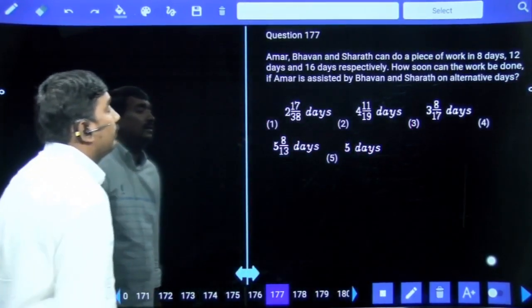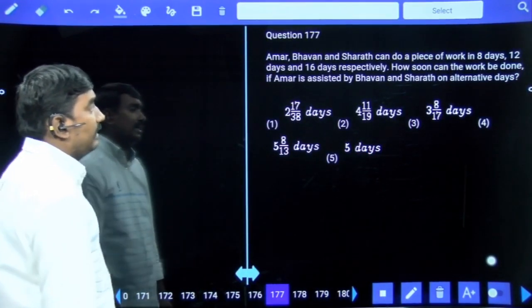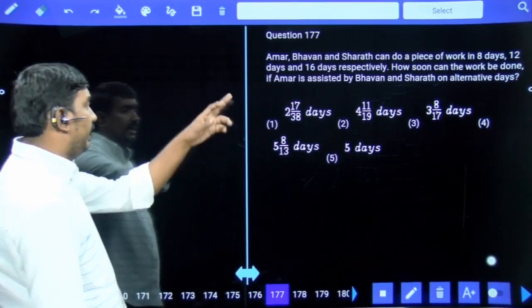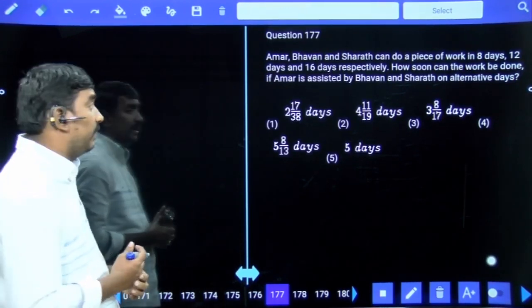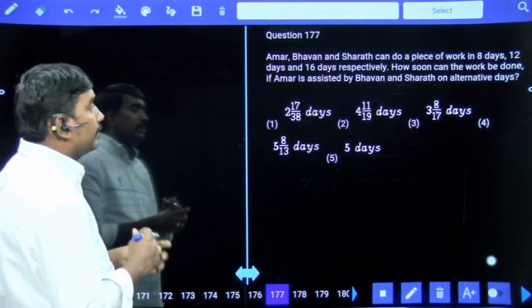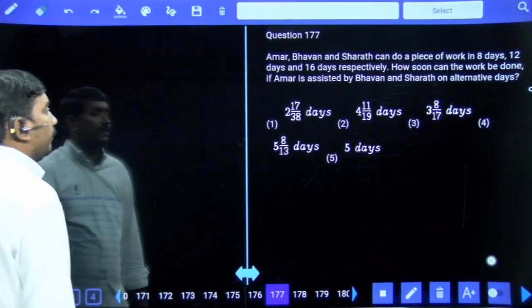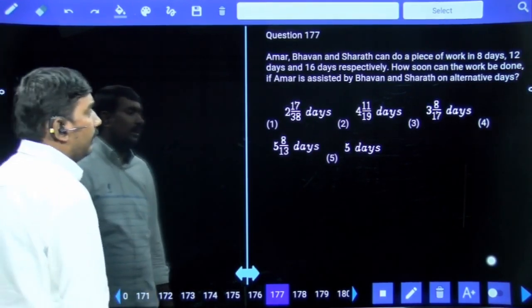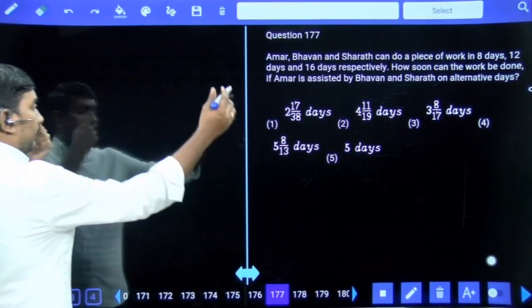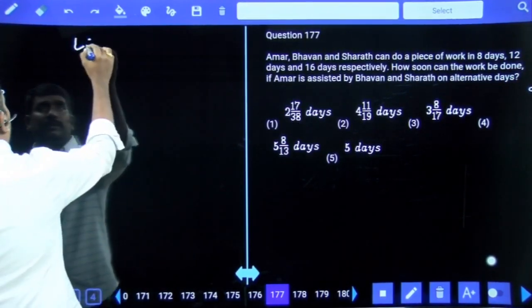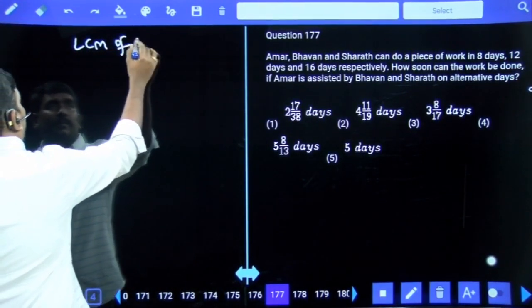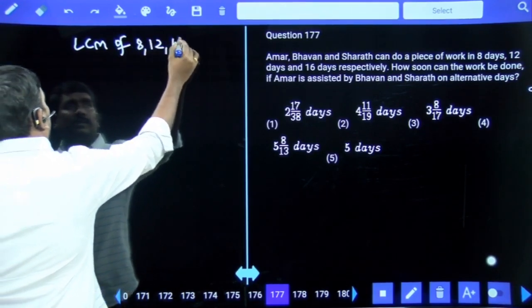Next. Amar, Bhavan and Sharath can do a piece of work in 8 days, 12 days and 16 days respectively. How soon can the work be done if Amar is assisted by Bhavan and Sharath on alternate days? LCM of 8, 12, 16.